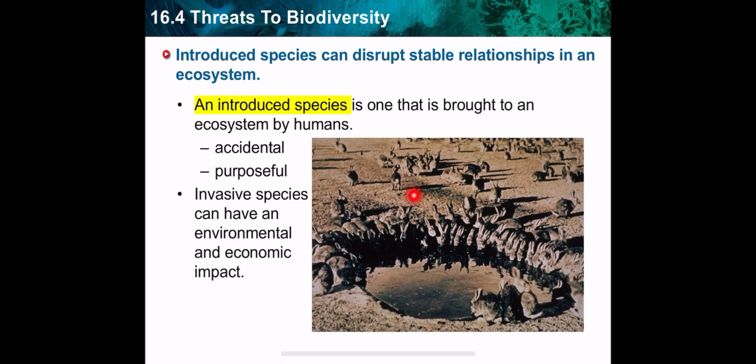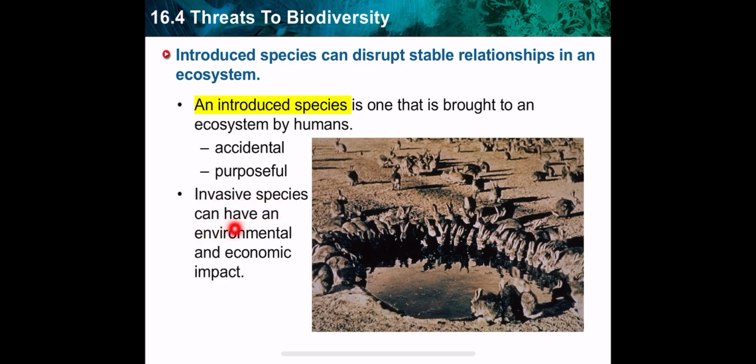Or humans can also introduce a certain animal for agricultural reasons or for human benefit. So introduction of new species will affect the native species, and when the introduced species compete with the native species, the introduced species will be an invasive species.